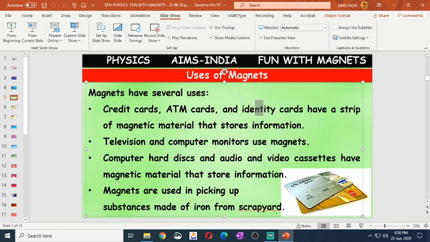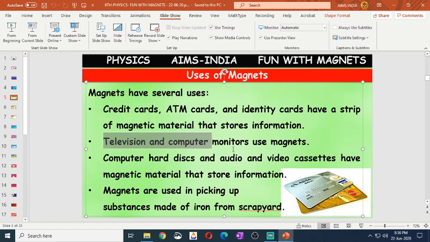So that's why we should be very careful with these identity cards, because some persons are there who will hack. Hack means they will steal the information without our knowing. That is called hacking. They will misuse our ATM card and draw money from it without our knowledge. So we should be careful while handling these types of cards.